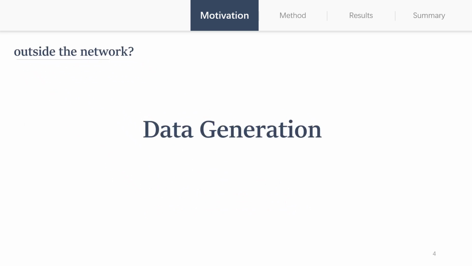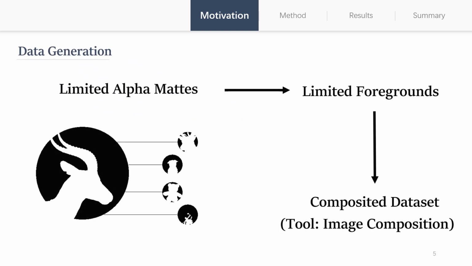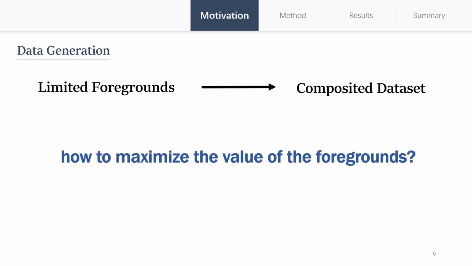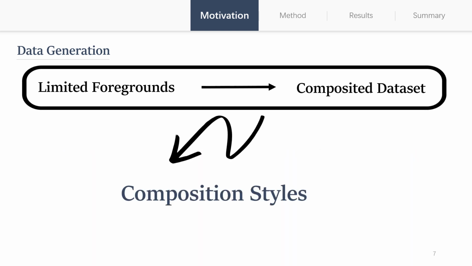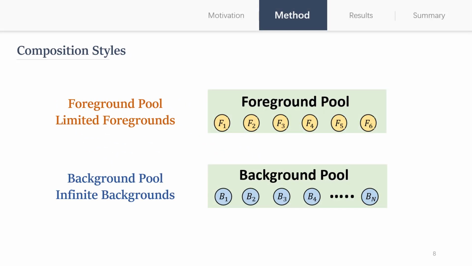Due to the limited alpha mattes, deep matting models often train with composited datasets. Then how to maximize the value of the limited foregrounds with alpha mattes? Therefore, we concentrate on the data generation flow and define the flow as composition style. The composition style describes the process of how to use foreground pool and background pool to generate a sample set.